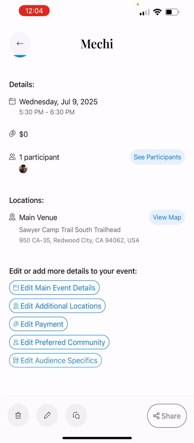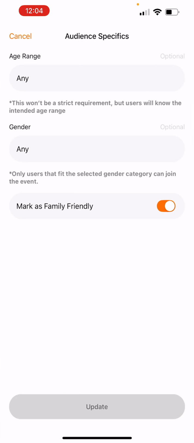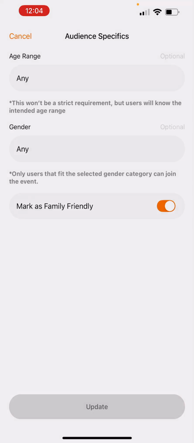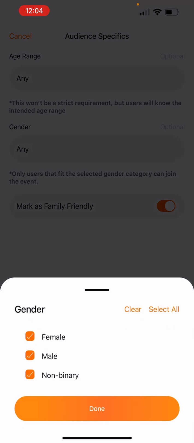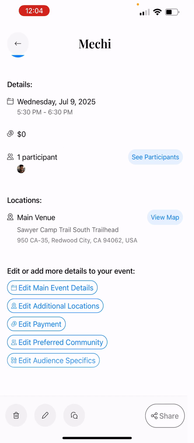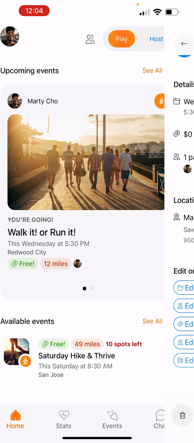And then certainly if I wanted to add it to audience, say maybe this event I wanted to be adults 55 to 64, or 10 to 17 if that's the age group that I'm going with, right? Or if I want to pick just males or females or non-binary, and then that kind of embeds everybody. So really take into account inclusivity as our backbone.